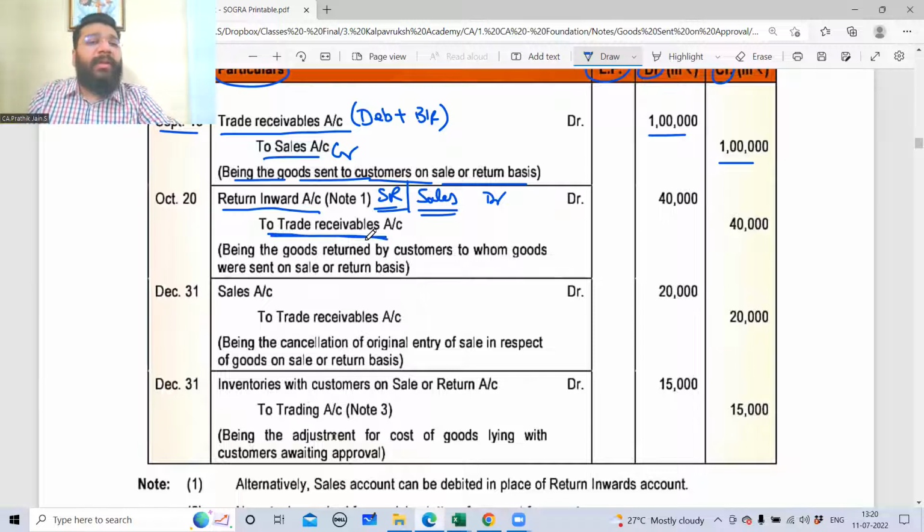To trade receivable. Trade receivable is debit balance. To increase a debit balance, I need to give a debit. To decrease a debit balance, I need to give a credit. So this is increase in debit, this is decrease in debit. October 20, being goods returned by customer to whom goods were sent on sale or return basis.